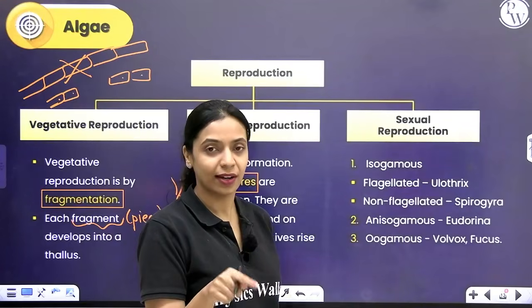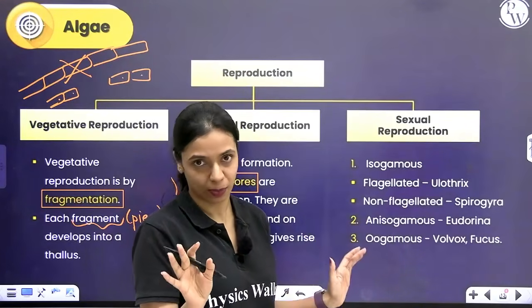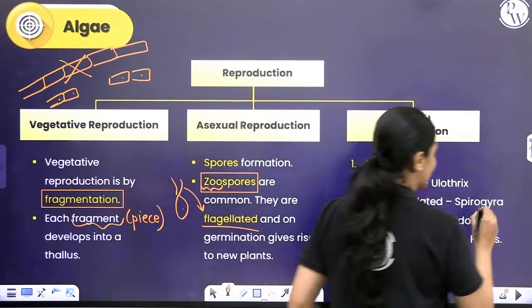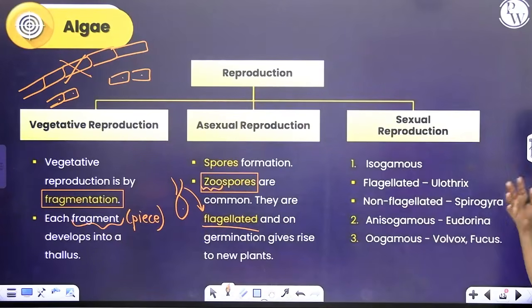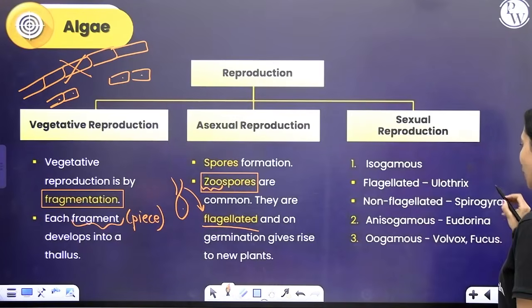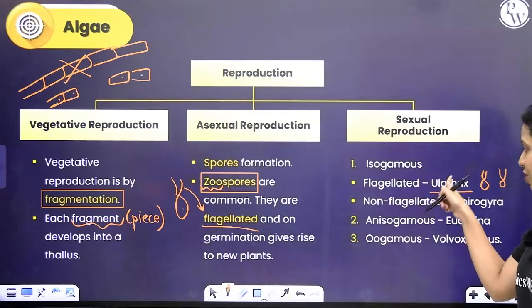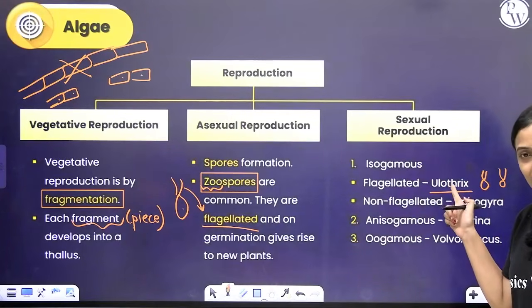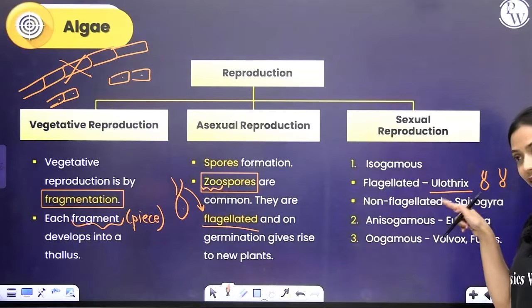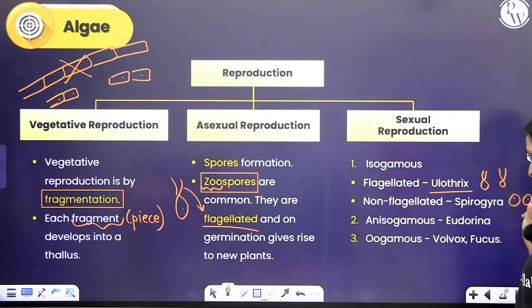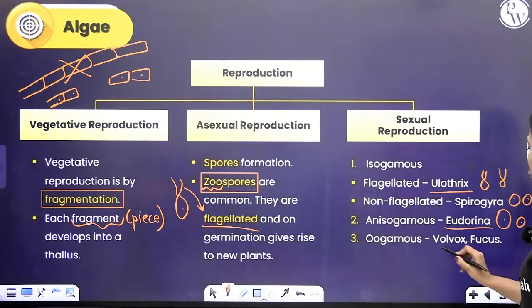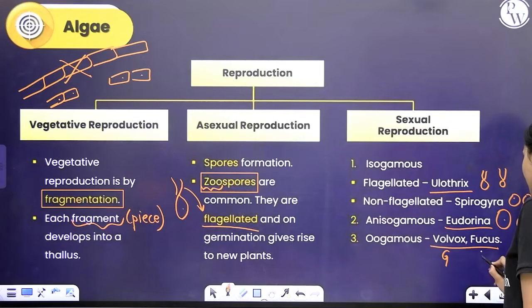Now, in the isogamous condition, the gametes may be flagellated, may not be flagellated. Isogamous sexual reproduction where the gametes are flagellated and similar in size, you can see in Ulothrix, which is a filamentous alga. Another filamentous alga is Spirogyra. Over here it is isogamous, but it is non-motile, it does not have flagella. In anisogamous, one gamete will be big, the other one is small. You can see that in Eudorina, a type of green alga.